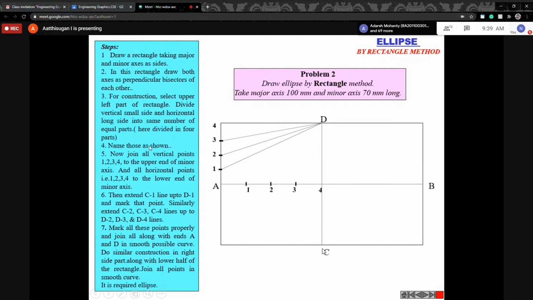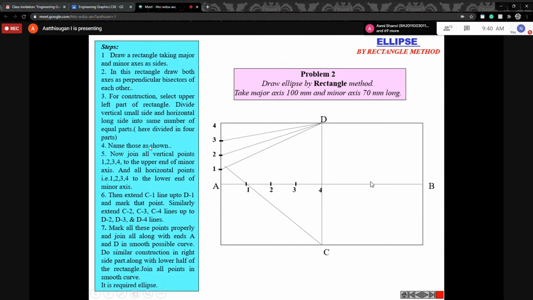The next step is from point C at the bottom, from here via 1. Via this point, from 1 up to 1D you can draw a line. Similarly, from point C via the second point up to 2D. Then similarly for C, via this third point up to 3D. So 3D means this line. So draw a line.